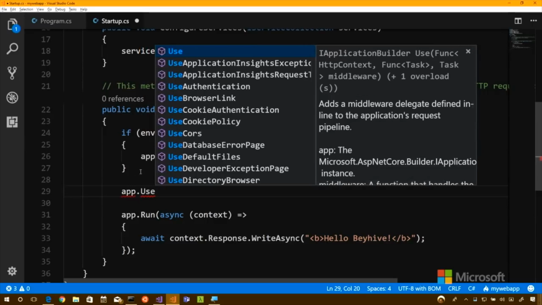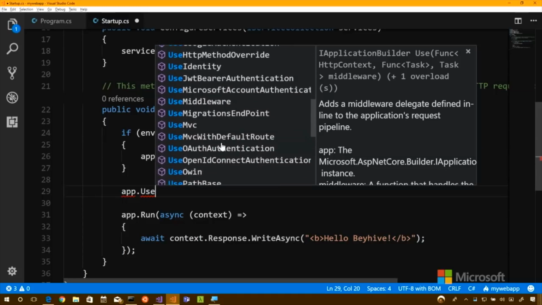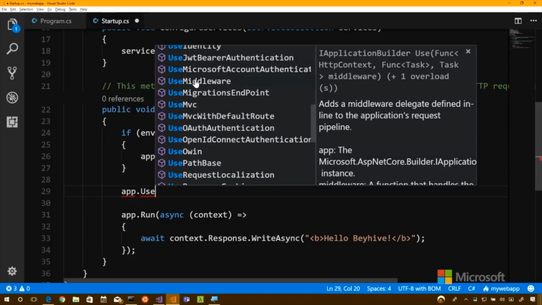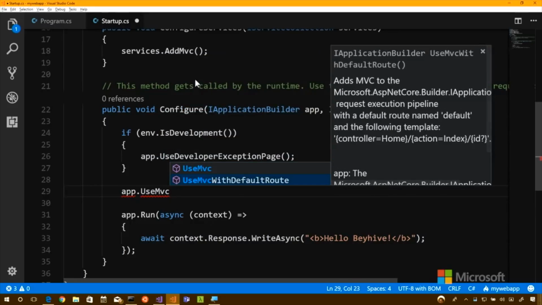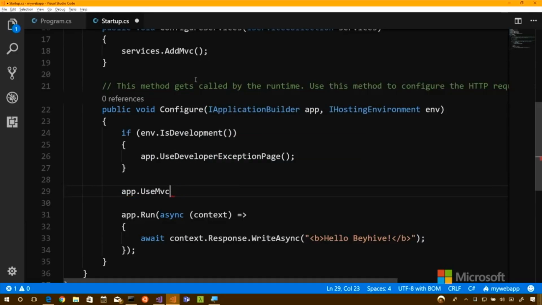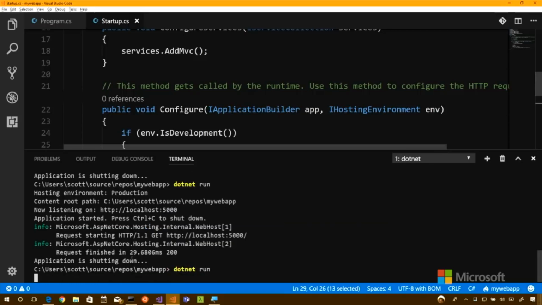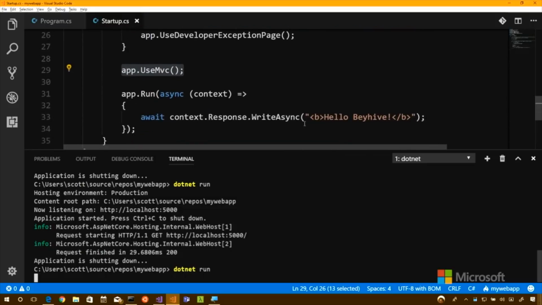It's worth pointing out all the different use stuff. There's your Facebook, your Google, your different what's called middleware. You'll hear about middleware during the advanced stuff, but we're making some middleware right now. There's two options there, the default route or the regular UseMvc. We're just going to say UseMvc by itself. There's a bunch of options you can pass in. We'll talk a little bit about routing later. So I say UseMvc. So now MVC's in the pipeline, and we can start taking advantage of it. I don't think you would need the last lines, though. Well, let's find out if it still runs. All we've done is add MVC and use MVC. Does Hello Beehive still happen?